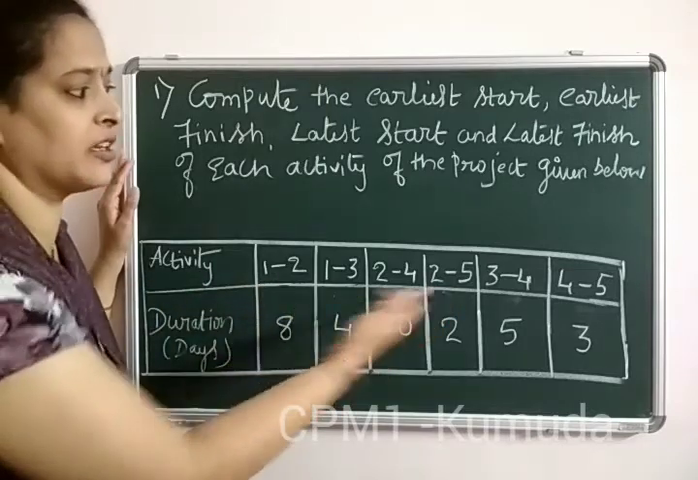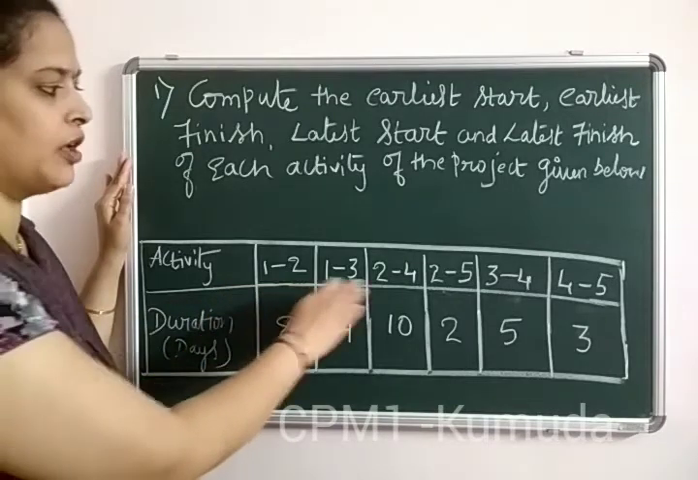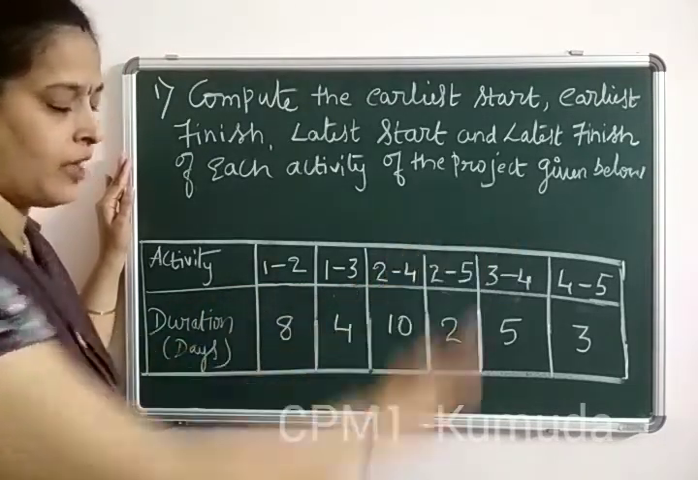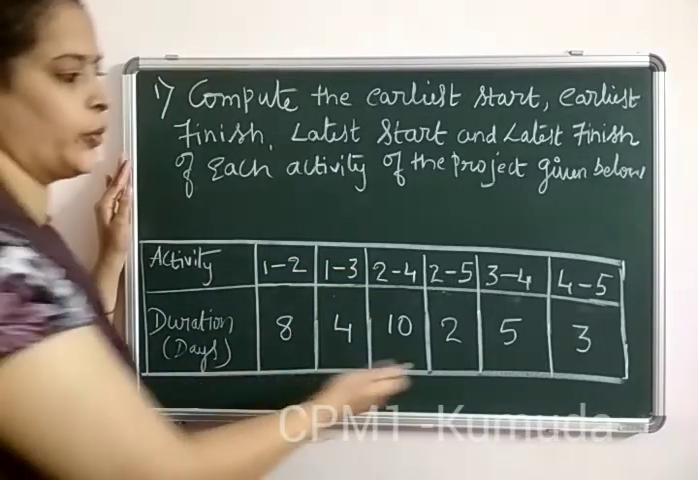This is just a directional drawing that is to be constructed. So the path is very clearly given: 1 to 2, 1 to 3, 2 to 4, 2 to 5, 3 to 4 and 4 to 5. And once we make the activity, we have the duration. These are nothing but the weights, right?